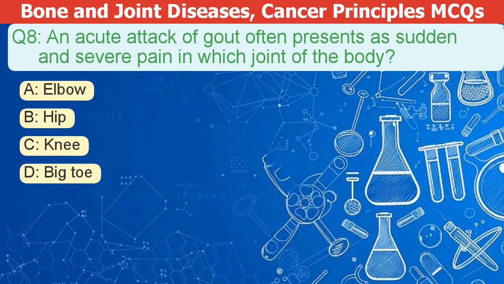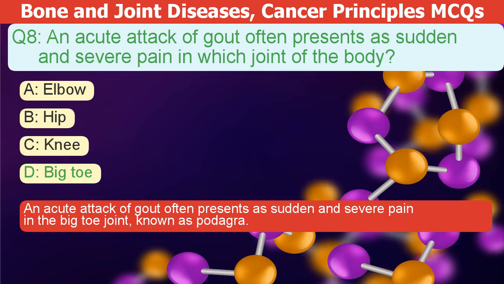An acute gout attack often brings on sudden, severe pain. Which joint is usually affected? A. Elbow. B. Hip. C. Knee. D. Big toe. The correct answer is D. An acute gout attack often presents as sudden, severe pain in the big toe joint, known as podagra.